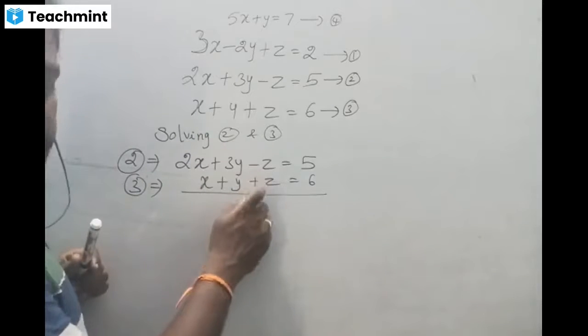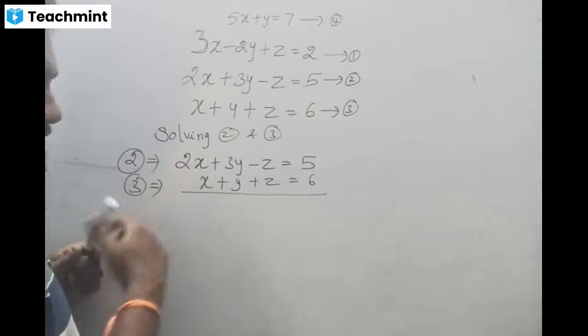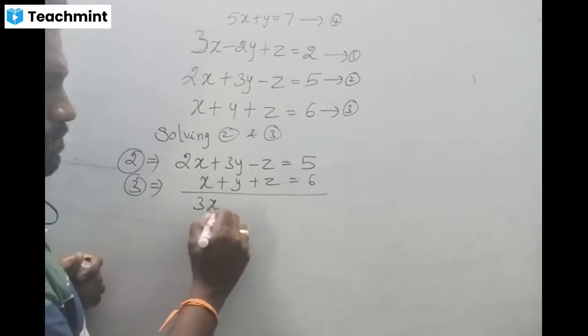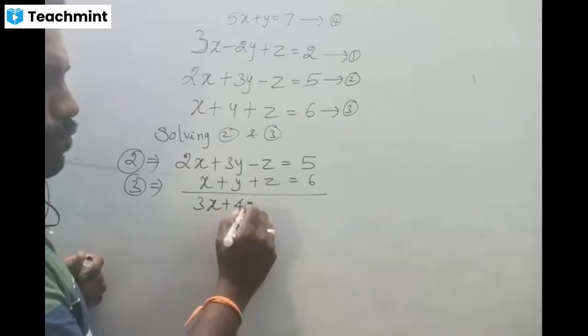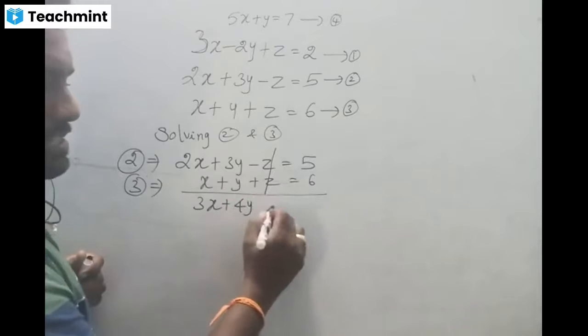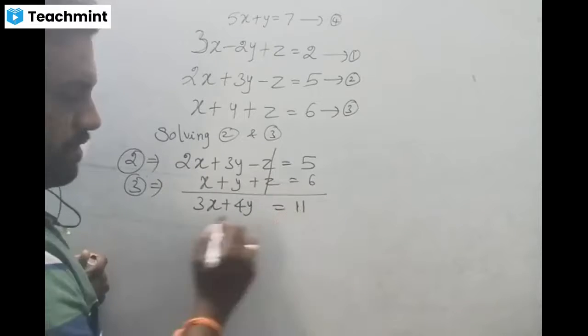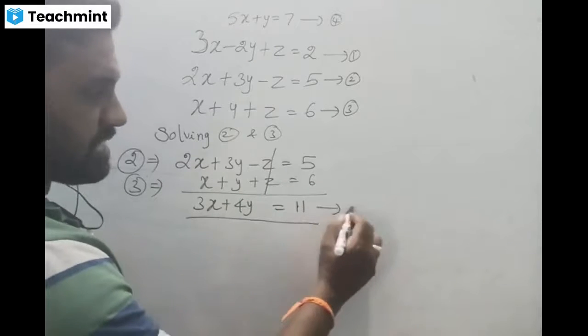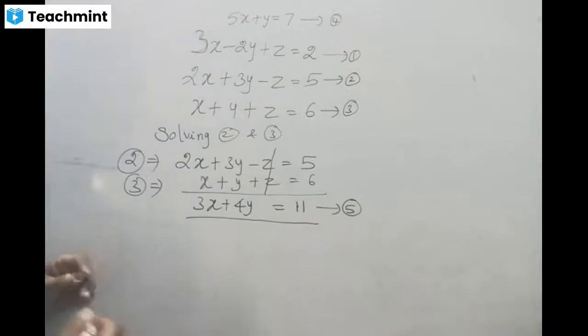Now we have alternate signs, so we just have to add. 2x plus x is 3x. 3y plus y is 4y. z minus z cancels. 5 plus 6 is 11. So this is equation 5.